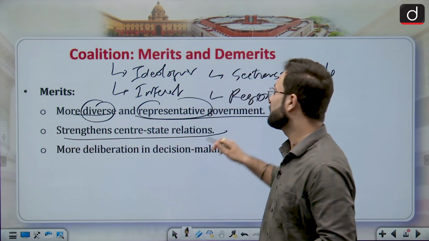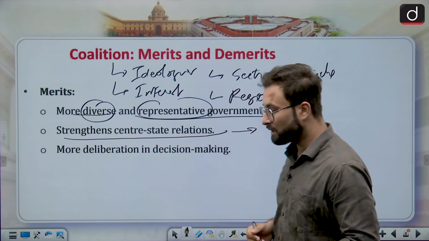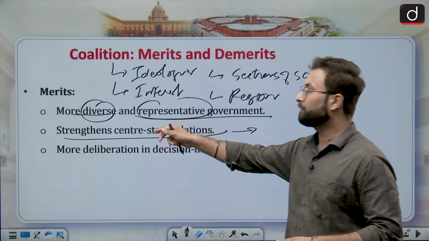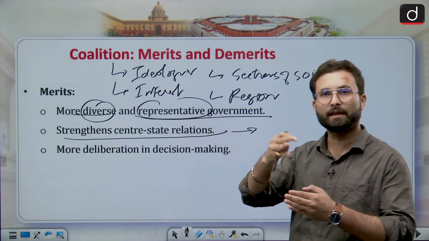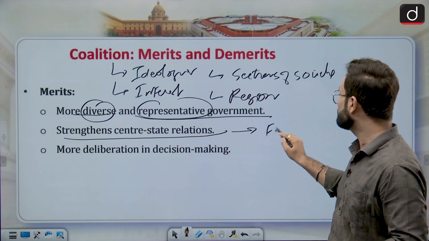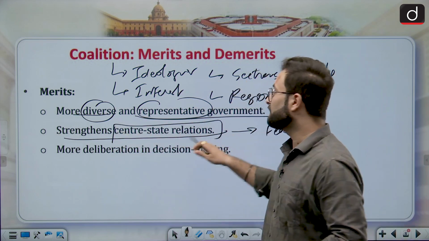Second, it strengthens center-state relations. As I told you at the start of the lecture, a coalition government will strengthen the federal structure. Why? Because various parties with different interests, from different areas and regions, are coming together. That will strengthen the federal structure, that is, strengthen the center-state relations.